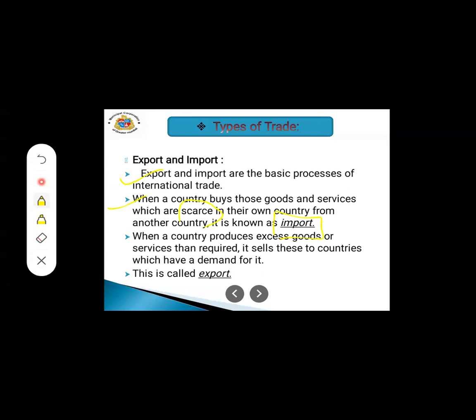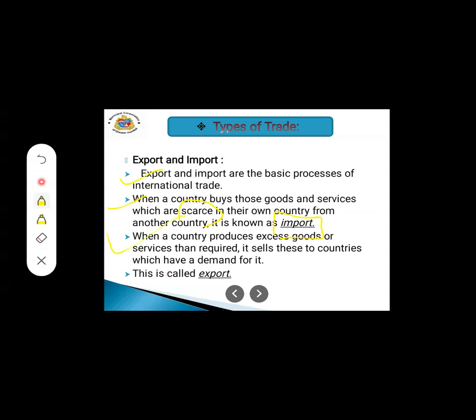If that product is not available in that country, then that country will place a demand for that product, and it can be imported from another country. That is known as importing. The product is coming into that country.